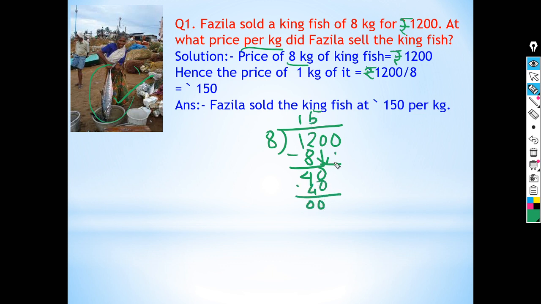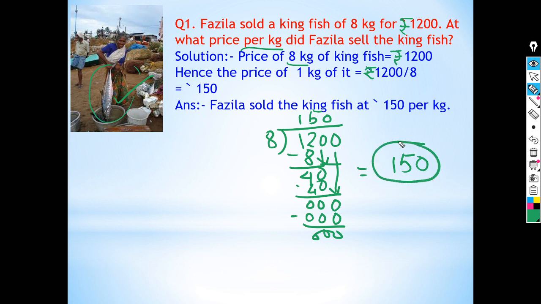And bring down this 0 also. 8 zeros are 0. So here you can see the answer is 150. Hence the price of 1 kg of it, 1200 divided by 8, is rupees 150. So the answer is Fazila sold the kingfish at rupees 150 per kg.